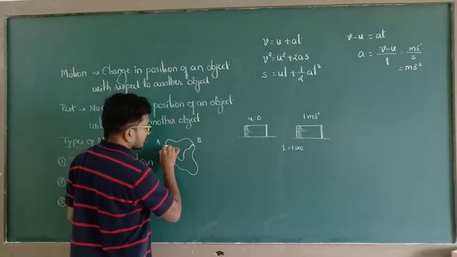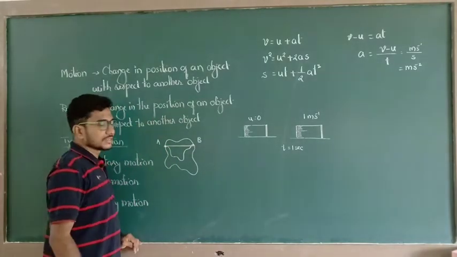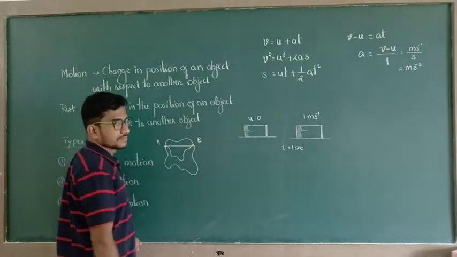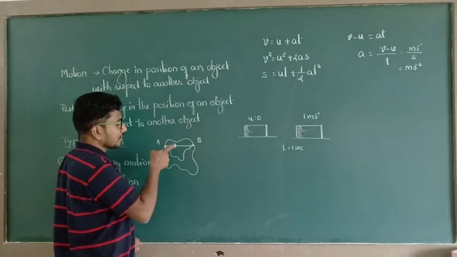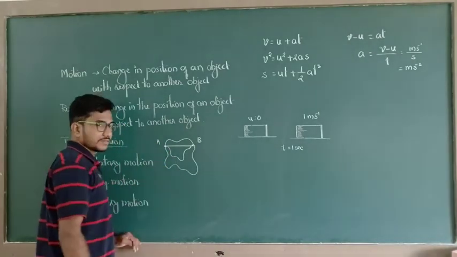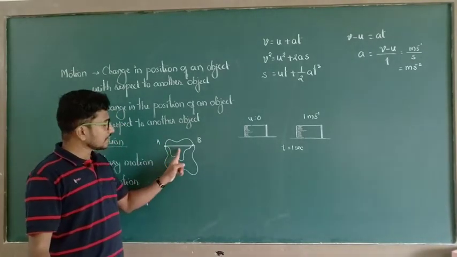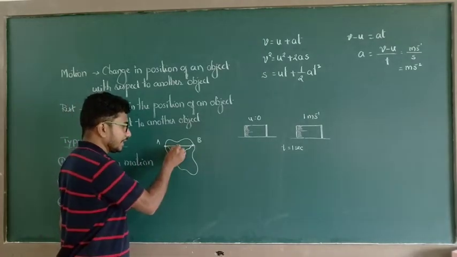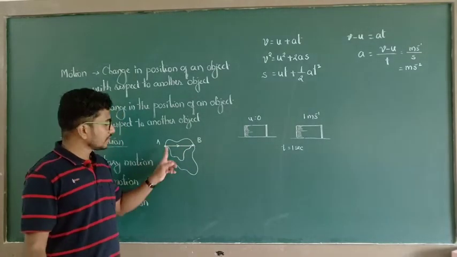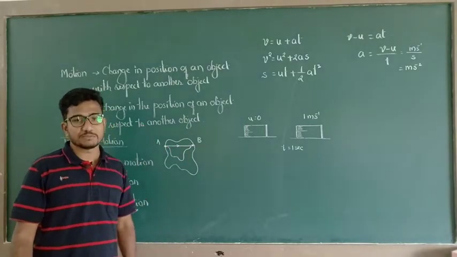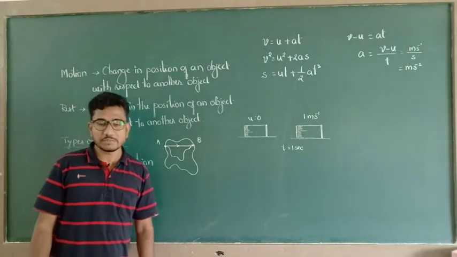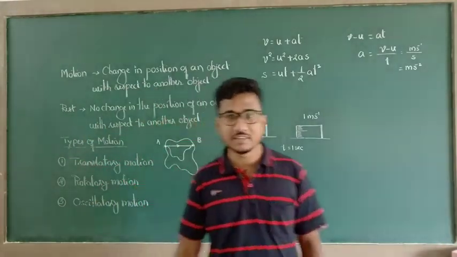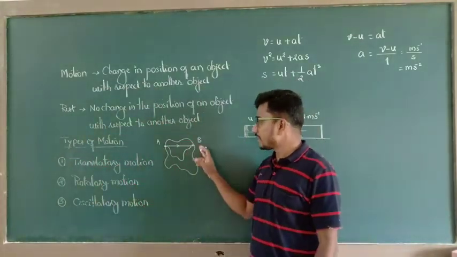See here, simply by observing we can say the length of this path is less than this path and also this path. Therefore, this is the shortest path that takes place in a particular direction, and hence this is known as displacement. Displacement is a vector quantity, distance is a scalar quantity. In any other way we can reach this object.